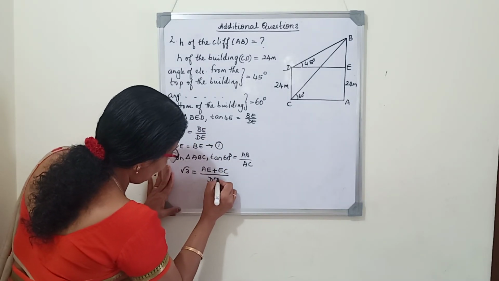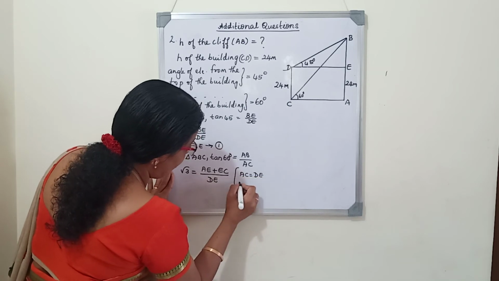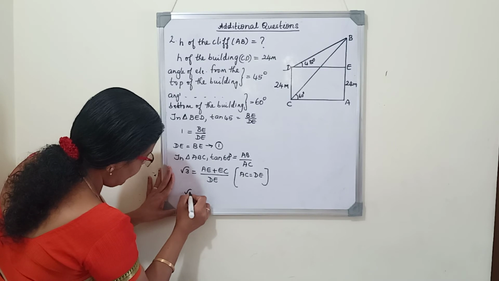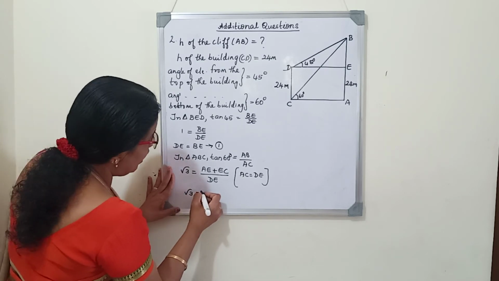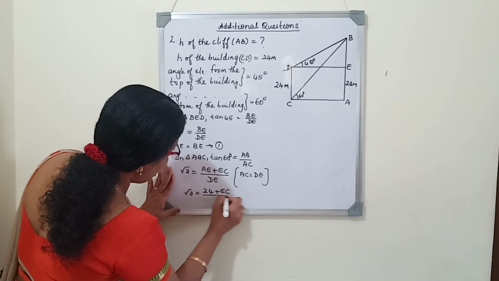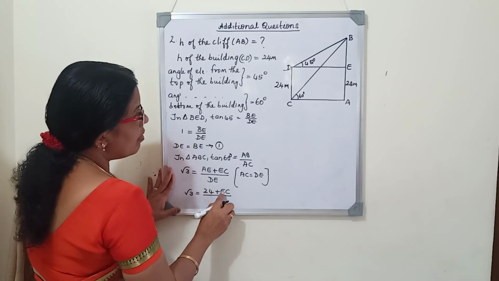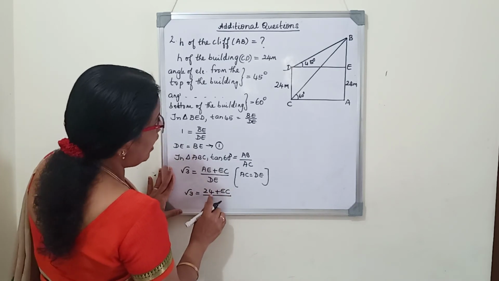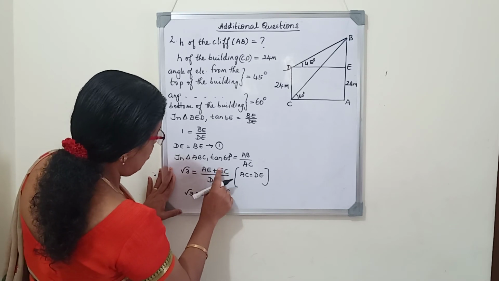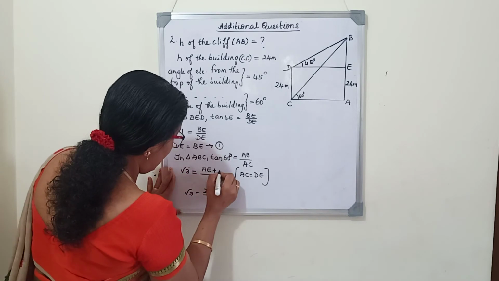So instead of AC, I'll write DE. These two lengths are equal. Now once again I'll write root 3 is equal to AE, which is 24, plus EC we should find, by DE. DE I'll write as BE. AE plus BE. AB is equal to AE plus BE.